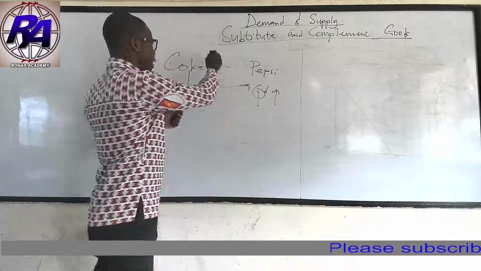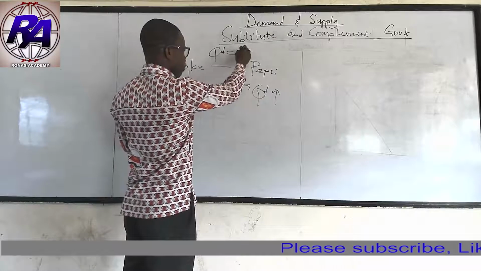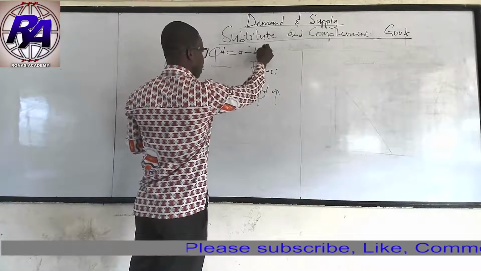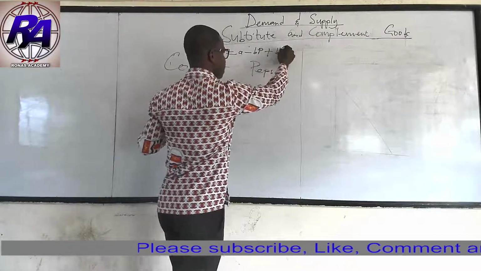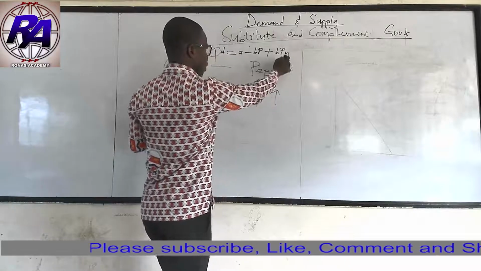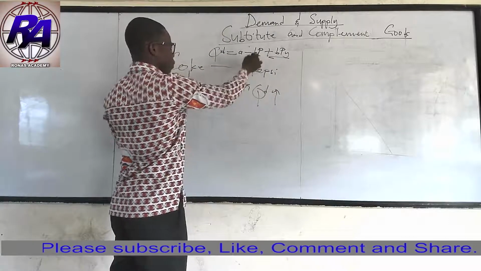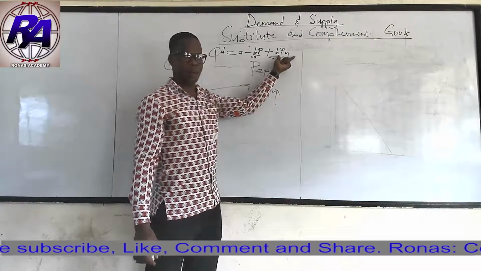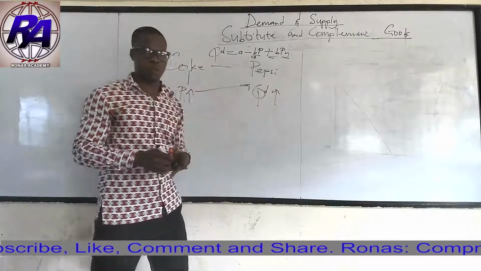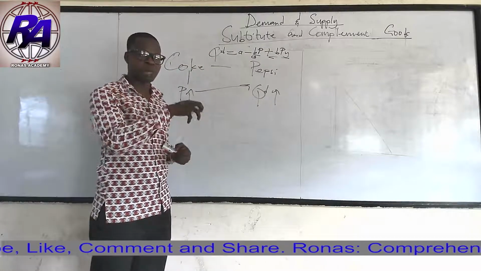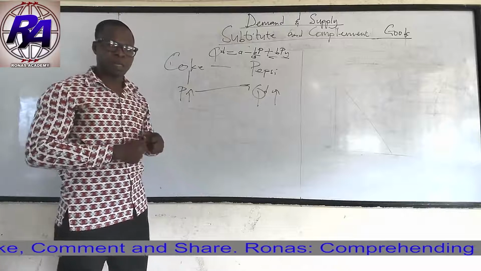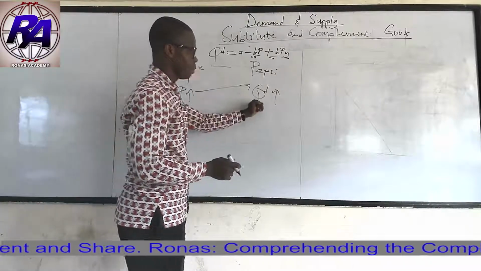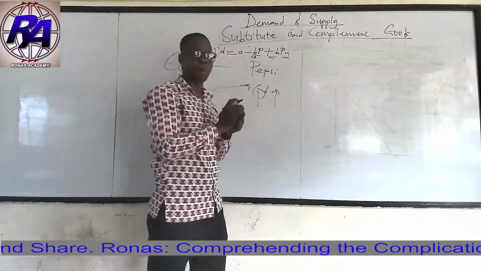So for instance, if we get the demand function, let's say we are dealing with A, minus BP plus BP, where this is maybe the price of Y, which is Pepsi, and this is the Coke, then we can say that this particular product Y here is a substitute. That's why it's very important to know the relationship between substitute goods and complement goods. So anytime price increases, the quantity demanded for the substitute will increase, and it's vice versa.